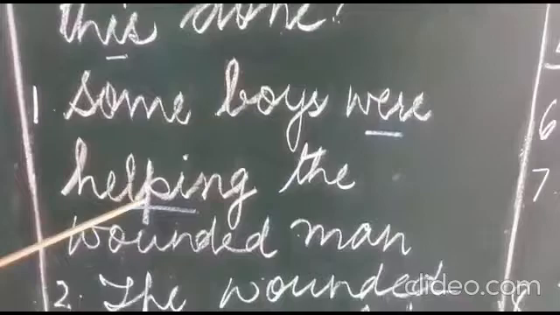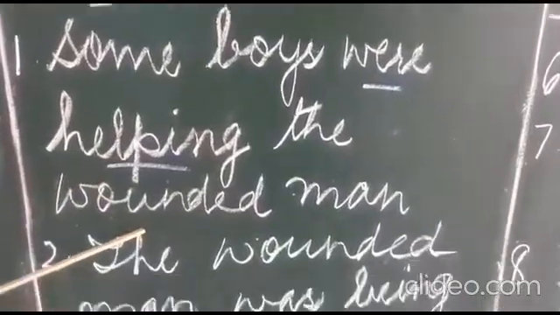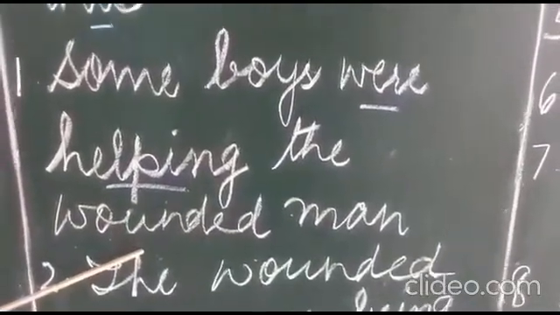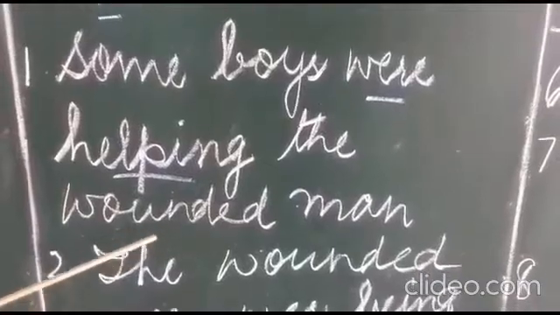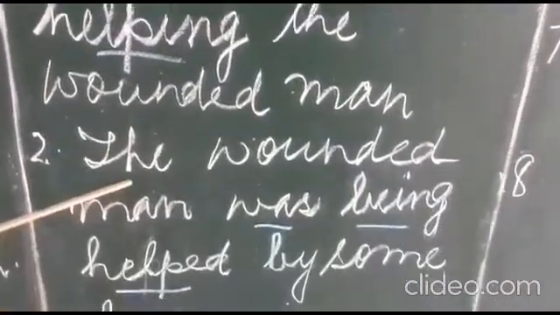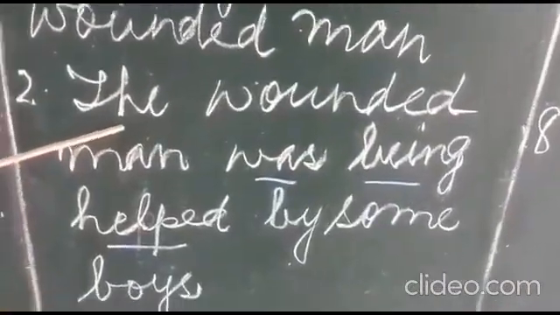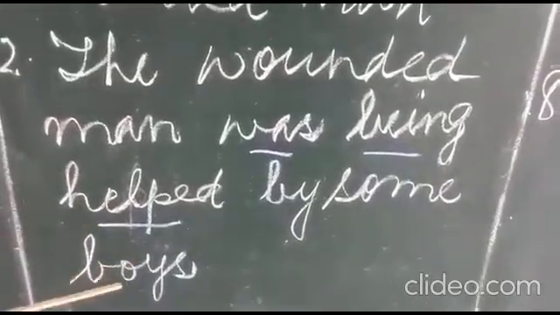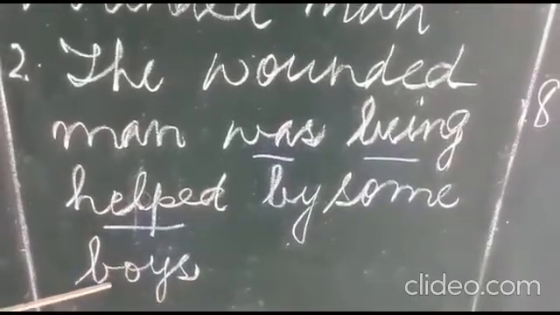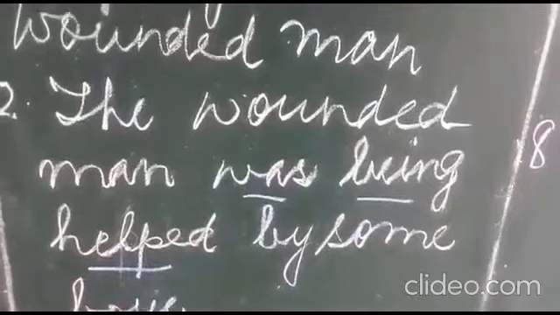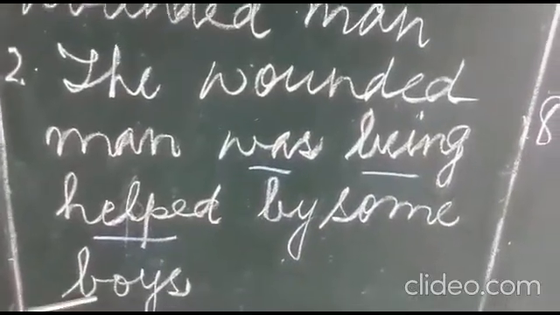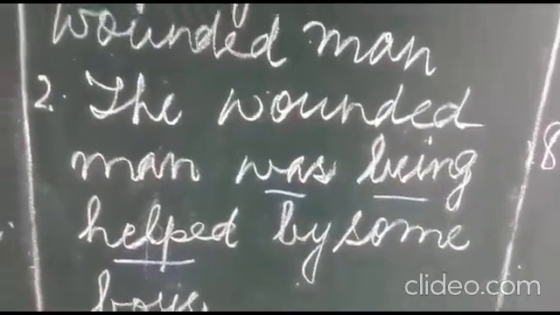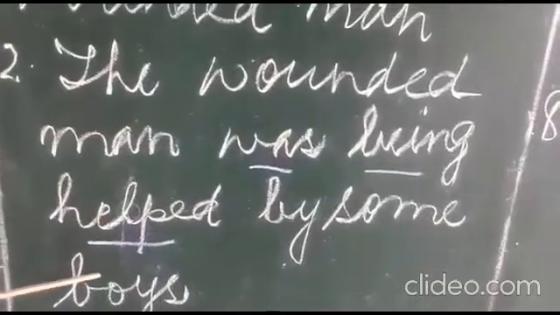Next one. Some boys were helping the wounded man. This is active. Right? And changed. The wounded man was being helped by some boys. This is passive. This is how you have to change the sentence from active to passive.